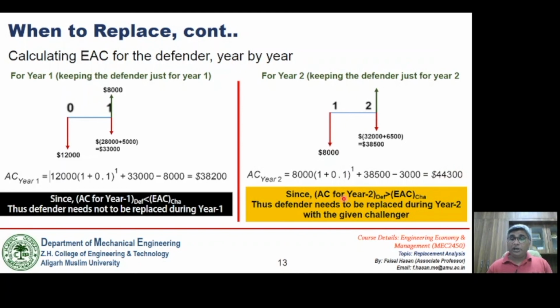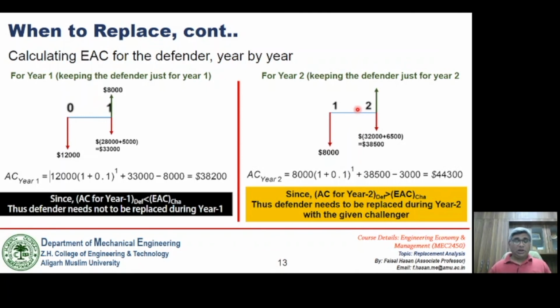That means during the second year, this Defender needs to be replaced with the Challenger.